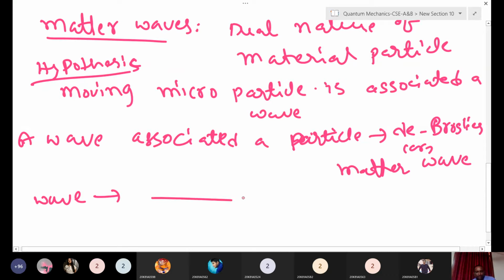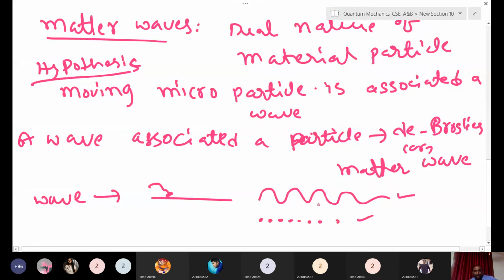Suppose you throw a stone into water, you will observe waves. A particle moves as a particle, this is the particle aspect, and this is the wave nature.